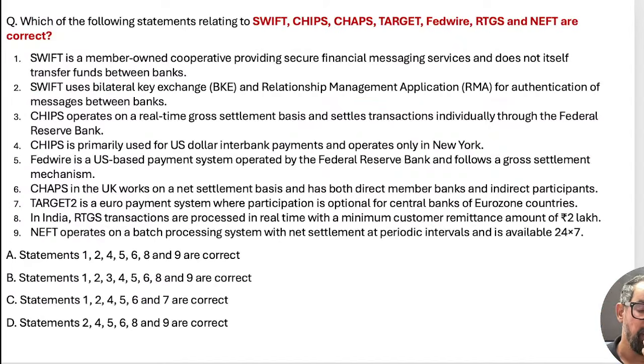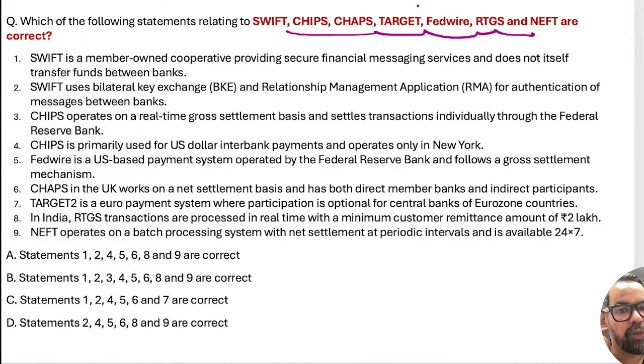Next one. Okay, one question, it will cover all the payment tools which we generally use in foreign remittances. Swift, CHIPS, CHAPS, TARGET, Fedwire.